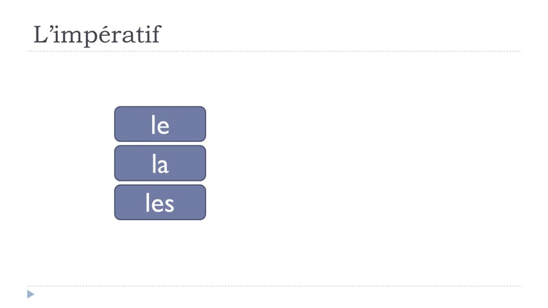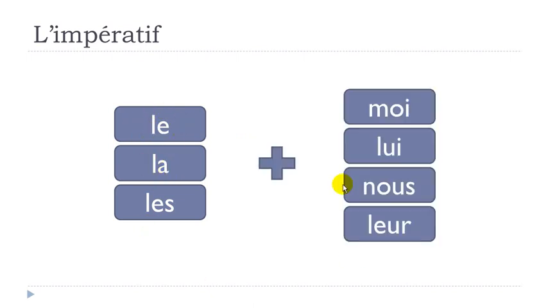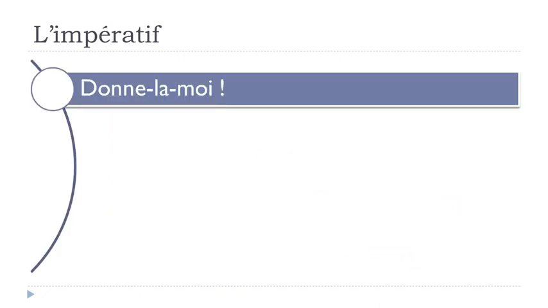Second possibility that you would have would be the pronouns like le, la, and les. Okay. And they will come first, and after that you will have moi, lui, nous, and leur, okay? Let's see a few examples now. Donne-la-moi, okay? Donne-la-moi. So exactly the same rule as we saw previously, okay?